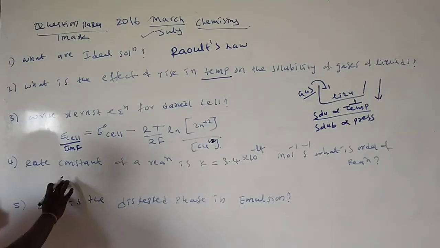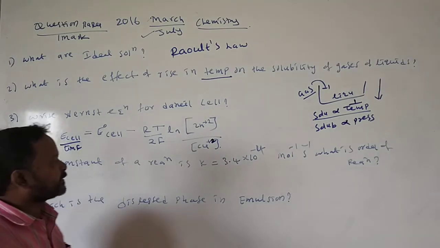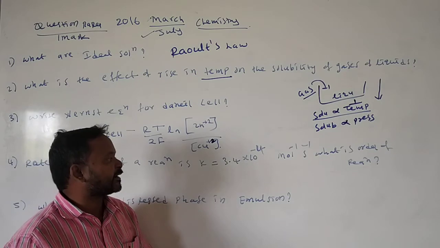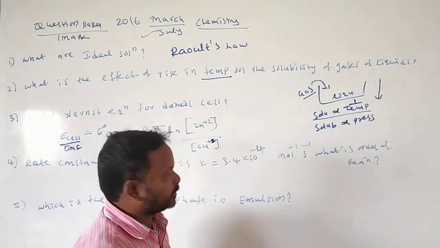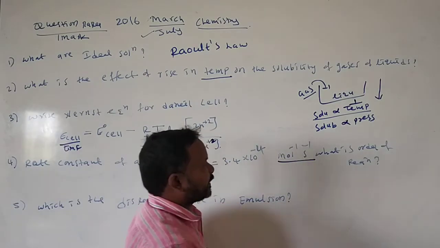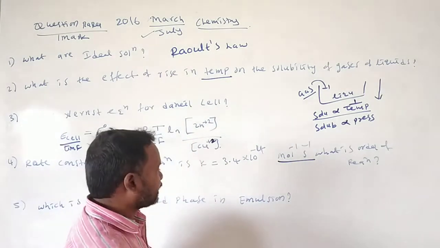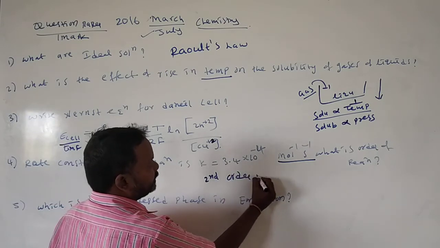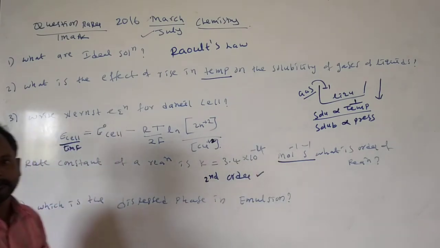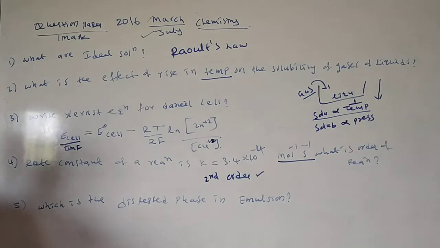Next, the rate constant of a reaction is k equal to 3.4 into 10 to the power of minus 4. What is the order of the reaction? The unit per mole per second is for the second order reaction. So this is a second order reaction.